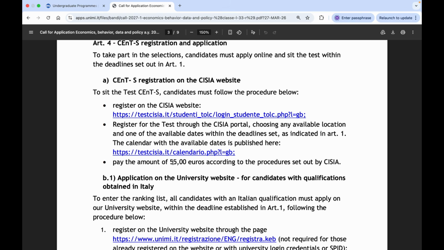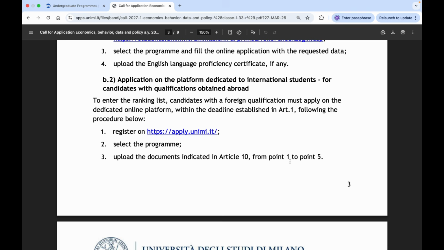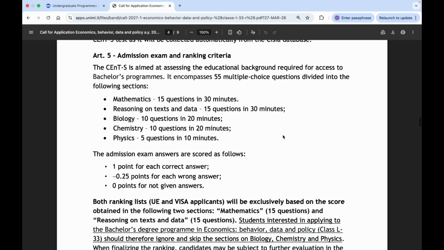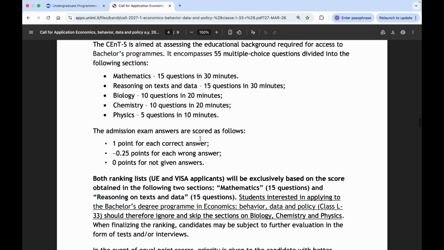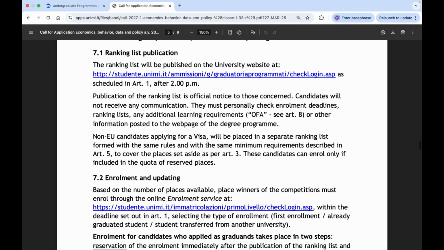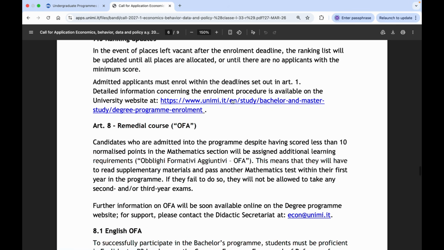And there is a fee of €55 to take the SENT test, and there is no separate fee if you want to submit your application at University of Milano. And again, the application process is the same, and I already made a video on this application process. Okay, and they have also given some key details about the SENT test, but I hope you already know about the criteria and the examination pattern of the SENT test.